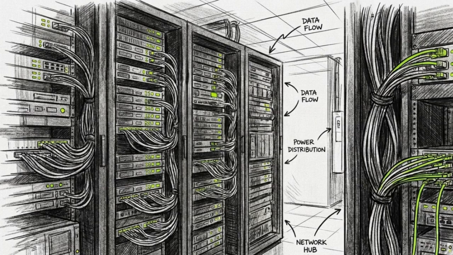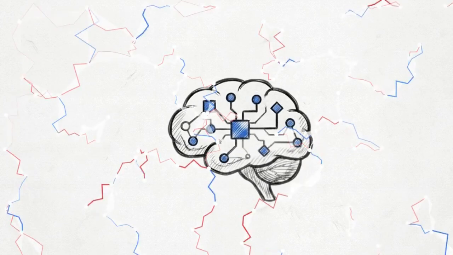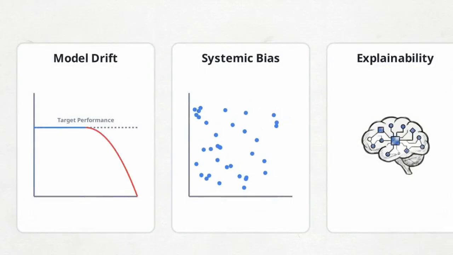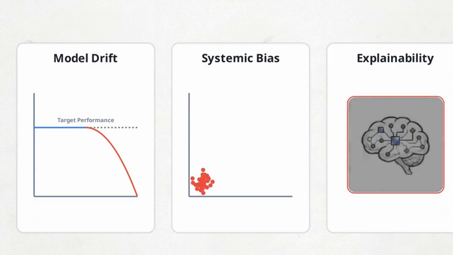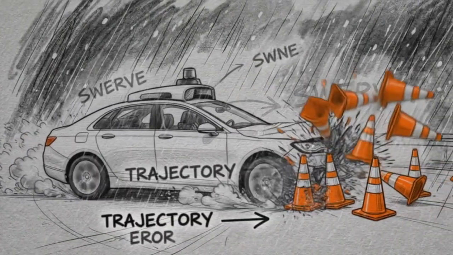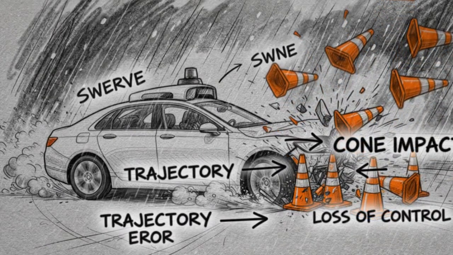If you treat this like a standard IT software audit, you assume the primary threats are data breaches or server downtime. But artificial intelligence operates on probabilistic logic, introducing failure modes that traditional software ignores. A Level 4 AI system requires you to audit for issues like model drift, hidden systemic bias, and limits on explainability. The software might perform perfectly in controlled testing, only to degrade catastrophically when exposed to new, unpredictable weather patterns.